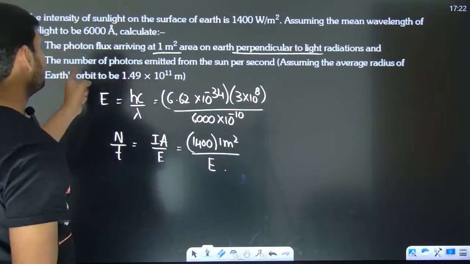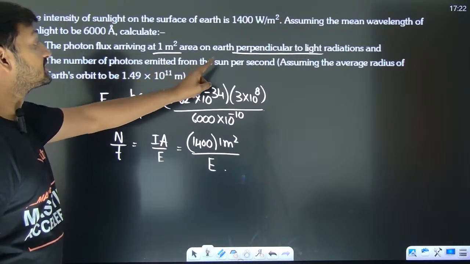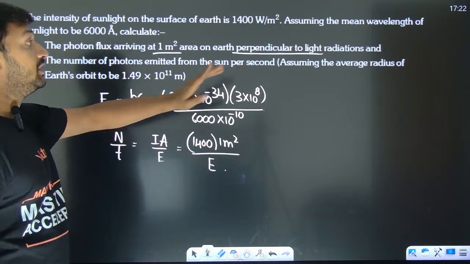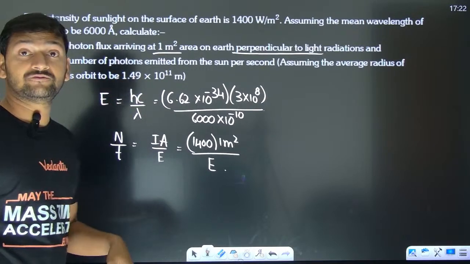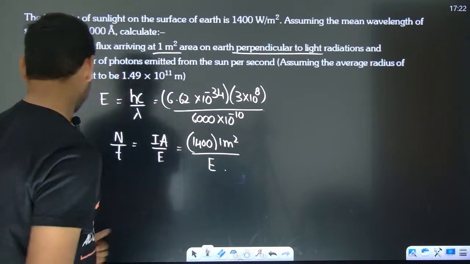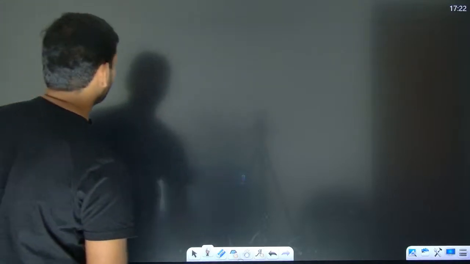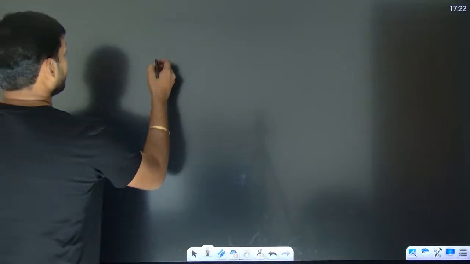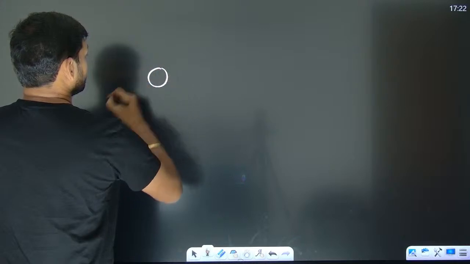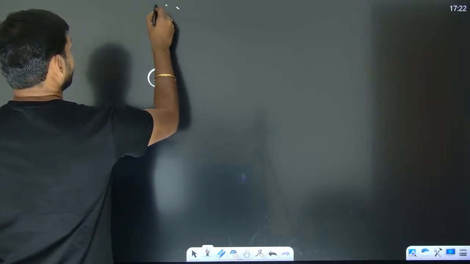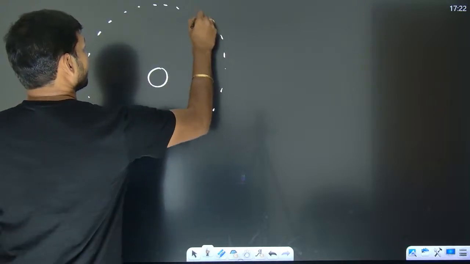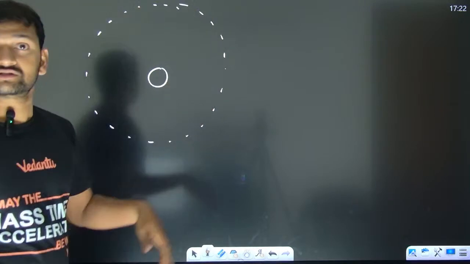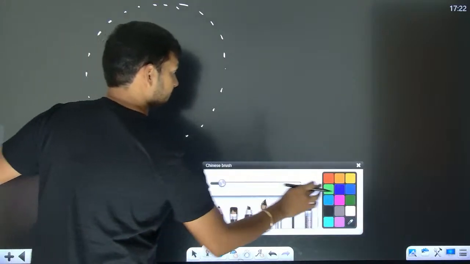Next, the number of photons emitted from the sun per second, assuming the average radius of Earth's orbit to be 1.49 into 10 to the power 11. Okay, look, somewhere over here, let's say we have sun, and on this we have Earth somewhere over here.